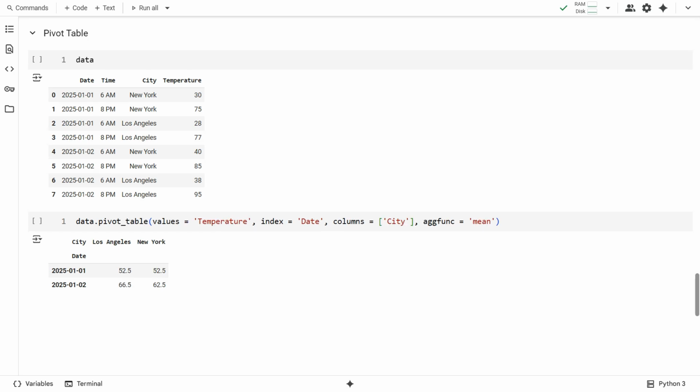But the pivot table operation is more advanced. Not only does it handle duplicates on the index, it can perform a range of aggregation operations as well. Here we consider the same original data, but we perform a pivot table operation instead of pivot operation. We also specify the aggregation function as mean to handle the duplicates on the index. So, in the value column, we get the mean of the temperature as intended.